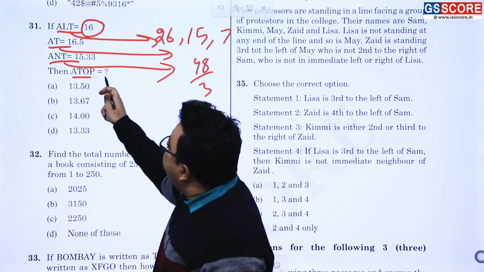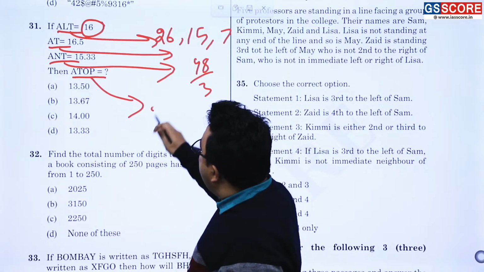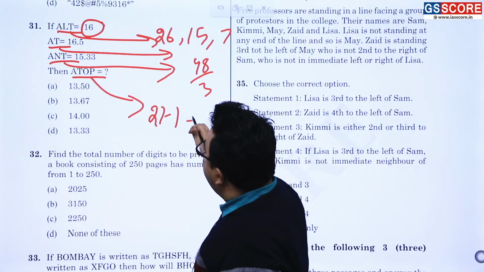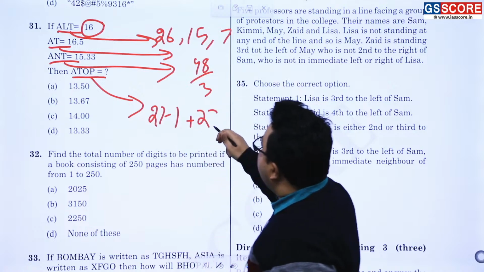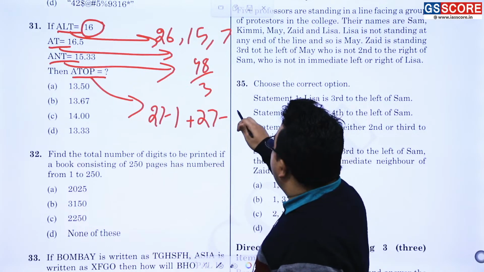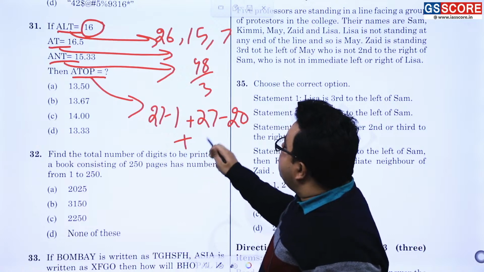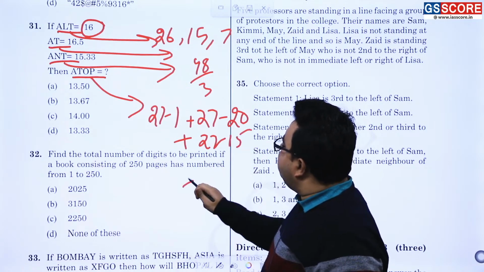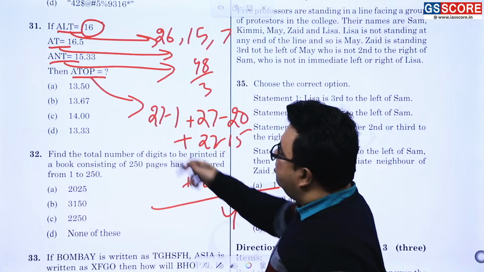So it means at top का क्या होगा? At top में तुमको करना होगा 27 minus 1 plus इनका जो है 27 minus t का क्या होता है? From the last 20 कर लो, फिर आपका 27 minus 15, फिर p का जो होता है plus 27 minus something whole divided by 4, that will be the answer of the question.